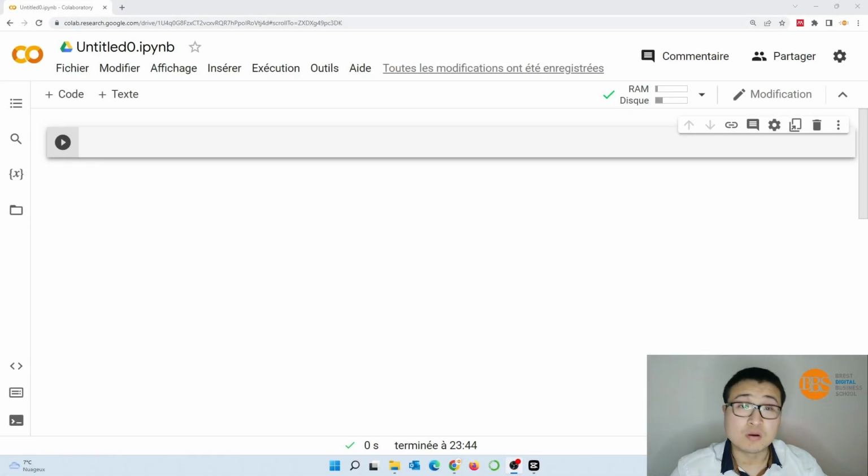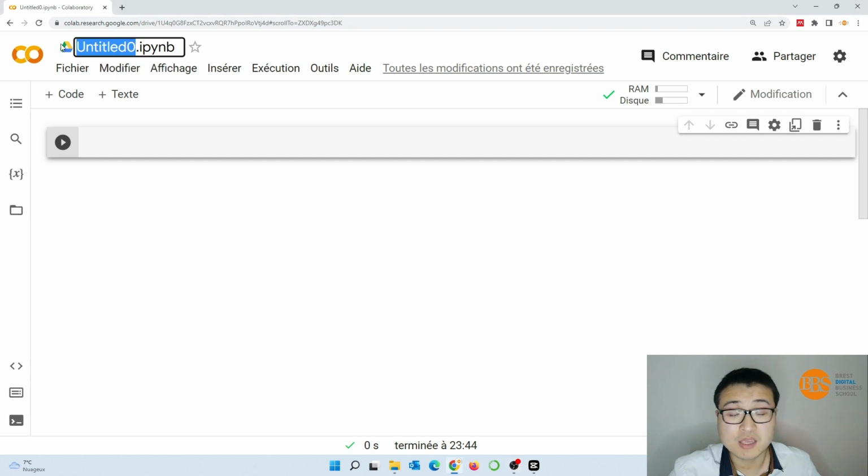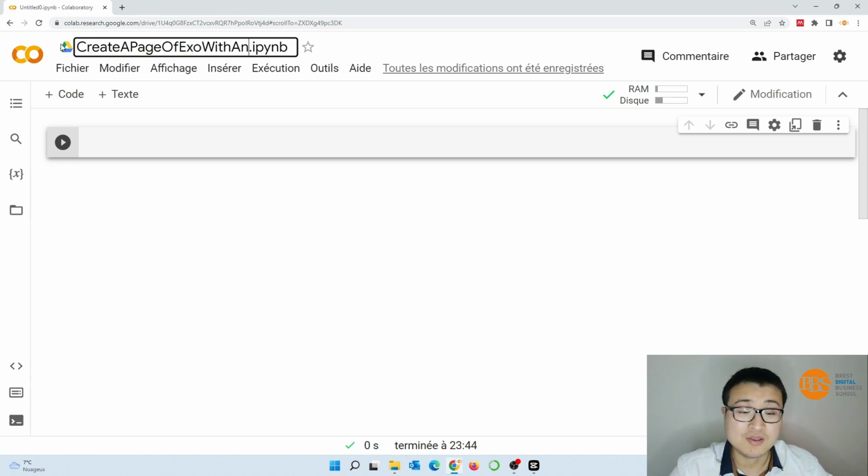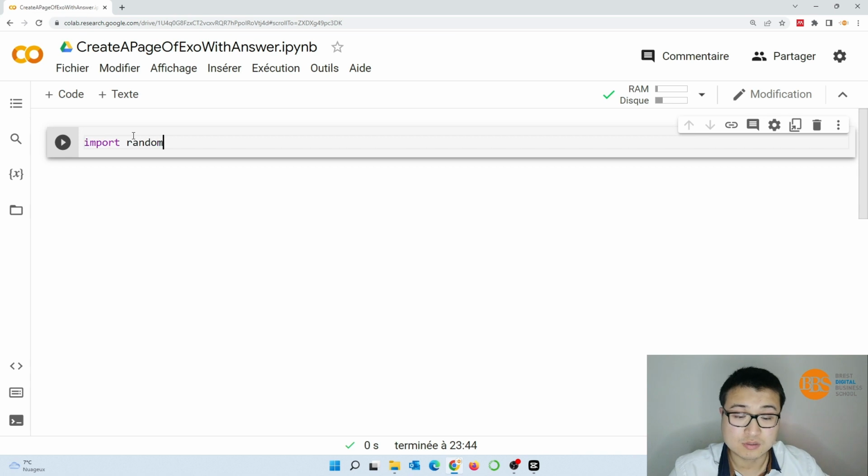Today, we continue to learn programming in Python language on the platform of Google Colab. Sometimes I should give my daughter some mathematical exercises. We can generate them ourselves in Python. So today, I will show you how to create a page of mathematical exercises, a page of exercises with answers, of course. We do not know to do them ourselves. So here's the code.